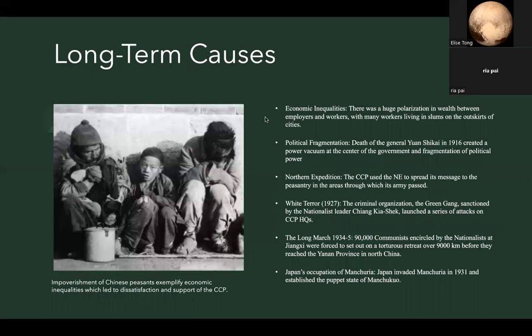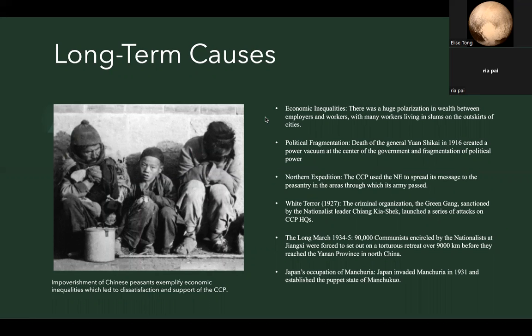Now we will look at some long-term causes. One of the main long-term causes was economic inequality in Chinese society. It played a significant role in the outbreak of hostilities between the nationalists and CCP. In the period before the Chinese Civil War, 85% of China's population were peasants, and living conditions were basic, with no mechanization in methods of production.